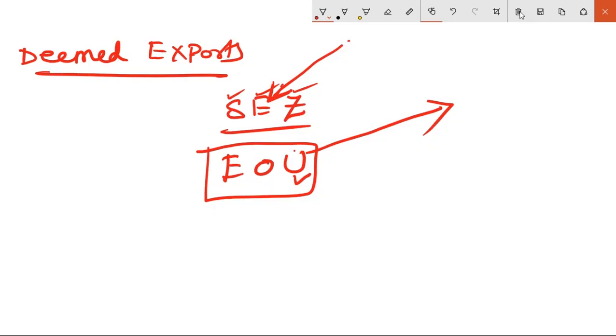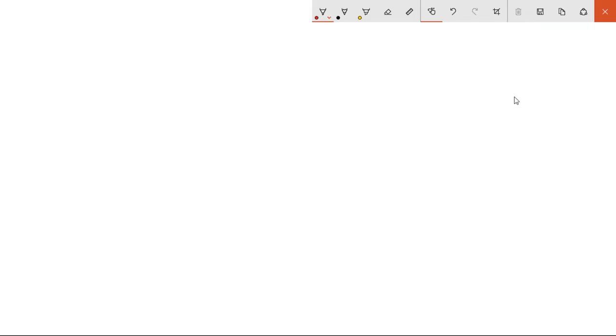Okay, so deemed exports. Deemed exports are nothing but selling goods to customers who are not located in India. That means the units we manufacture in India, but we sell to customers who are outside India, like special economic zones, or what we call EOUs, export oriented units. So this is deemed exports.